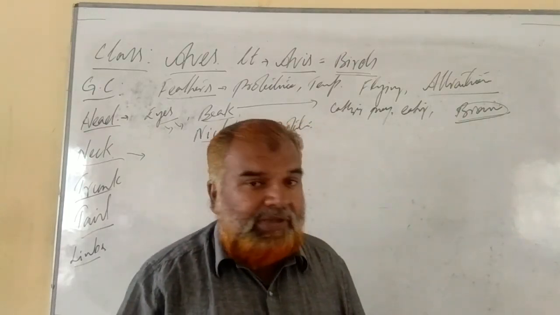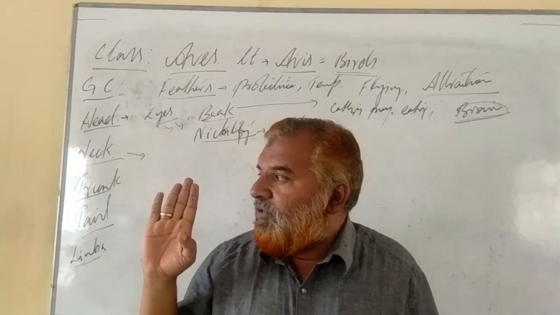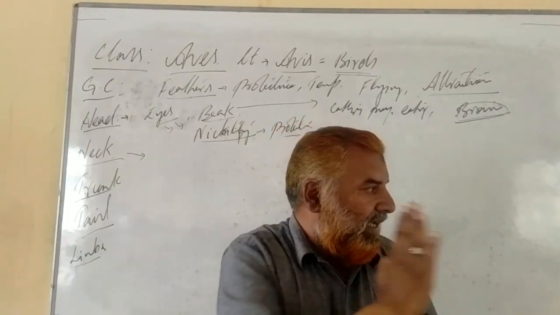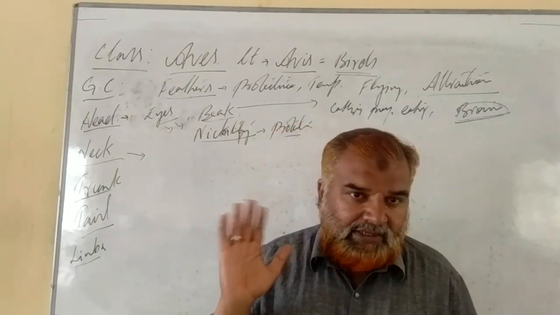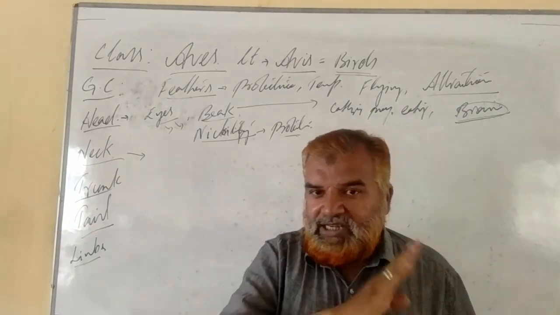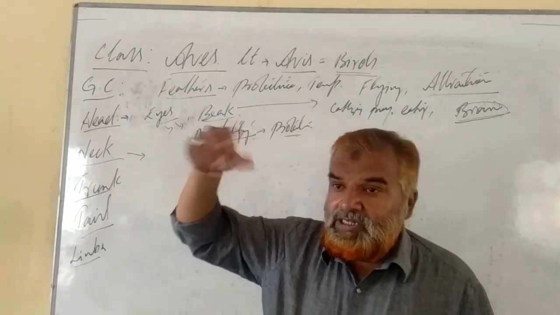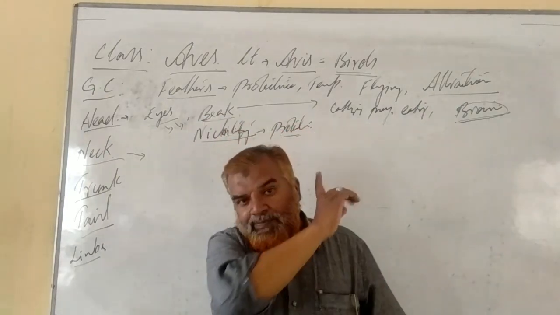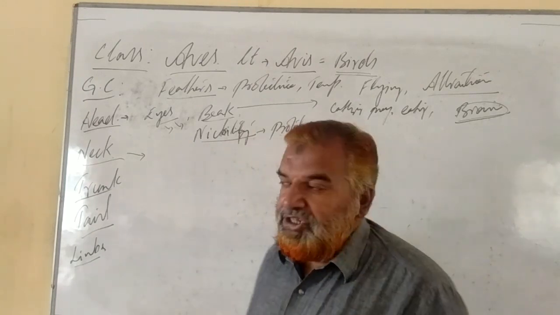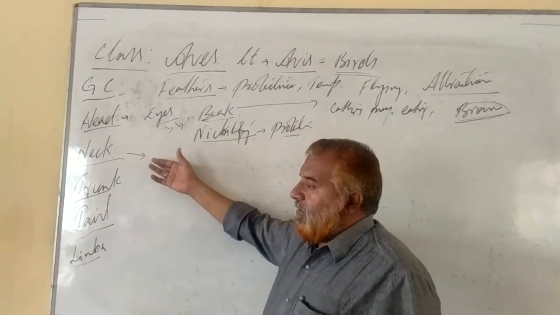As far as human beings are concerned, we can turn our neck only 90 degrees right and 90 degrees left. Apart from that, it is difficult. So 90 plus 90 is equal to 180. Whereas in birds, it is 180 this side and 180 the other side, so totally 360 degrees. They can move their neck.